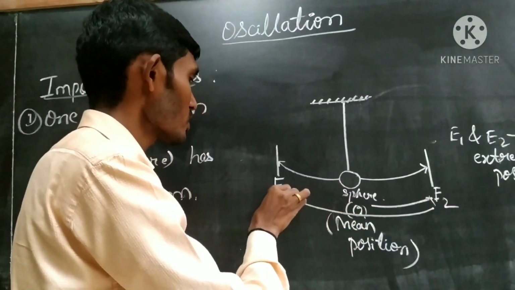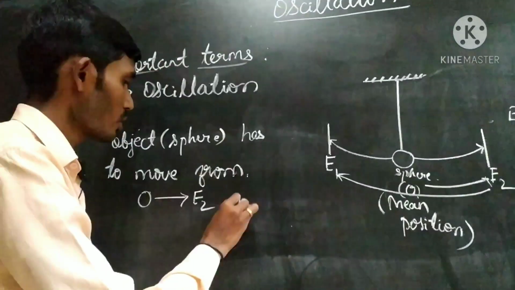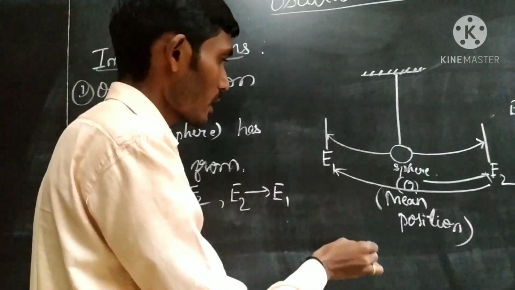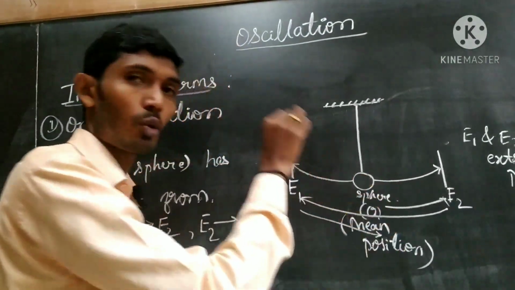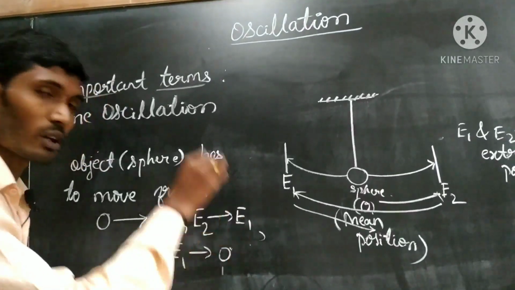It has to move towards E1. So E2 to E1 it comes. After reaching E1, again it has to come to the point O only. So E1 to O it has to come.